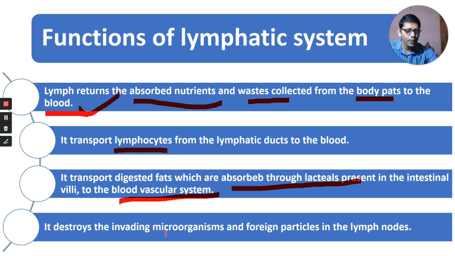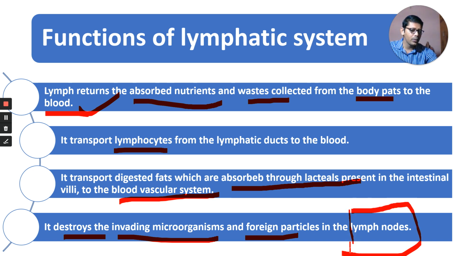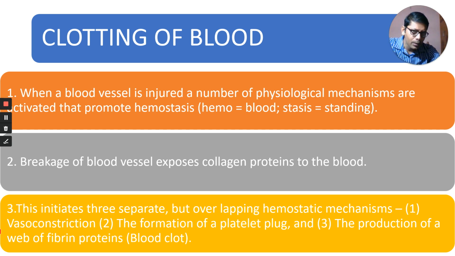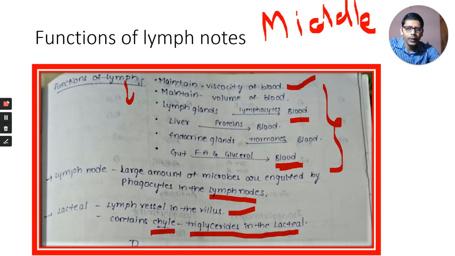It destroys the invading microbes and foreign particles in the lymph nodes. We discussed this point earlier. Inside the lymph nodes, lymphocytes are present, and they kill the microorganisms. These are the functions of the lymphatic system. That's the end, the lymphatic system is completed with this one. Next, we discuss the clotting of blood.